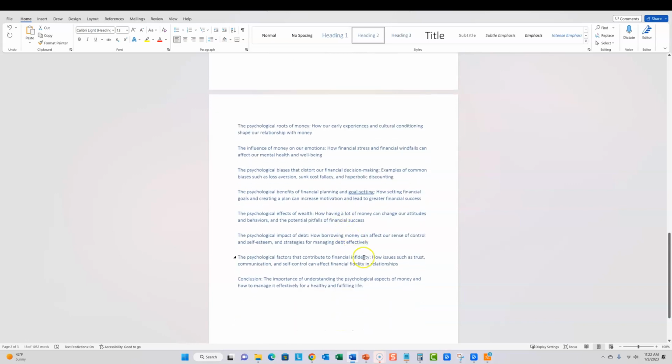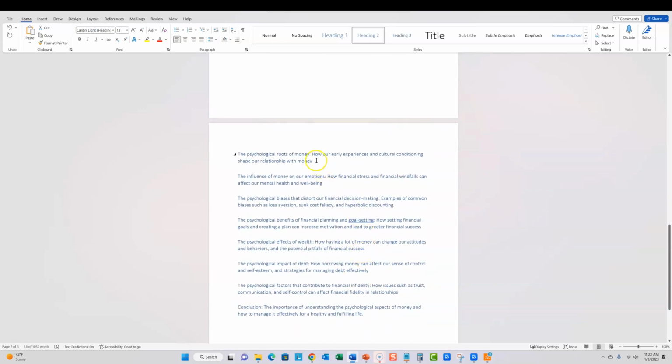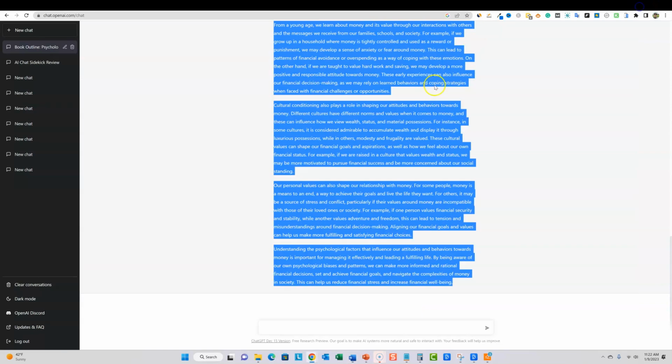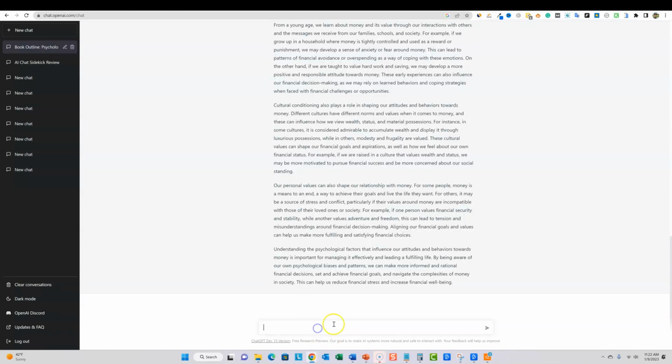There's so much that you can do with this, right? So obviously you would grab the next one right here and say, write the next chapter of my book. And we'll just do one more right there just so you can see it start going. But this is how you would use ChatGPT to write a book and publish it.